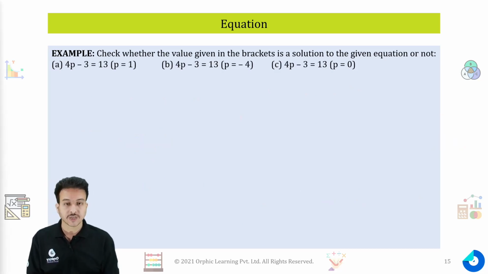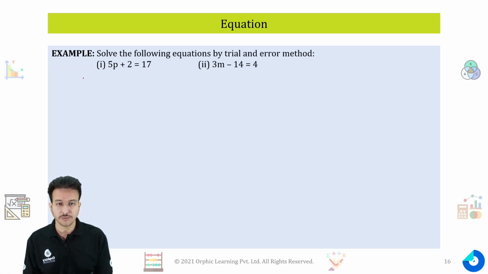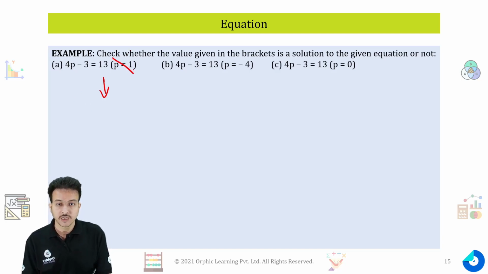Let's move further. Again, if we need to check one more value of whether it is the solution or not, you can try it by yourself. Just try to put the values. For the first one, if I put the value of p as 1, the left hand side will be 4 into 1. 4 into 1 will give 4. 4 minus 3 will give me 1. 1 is not equal to 13, so p equals 1 is not the solution.